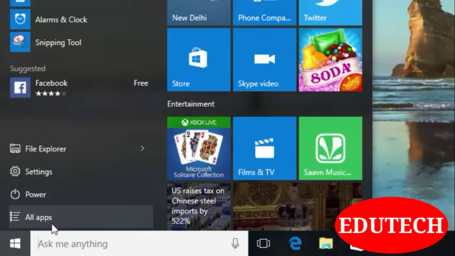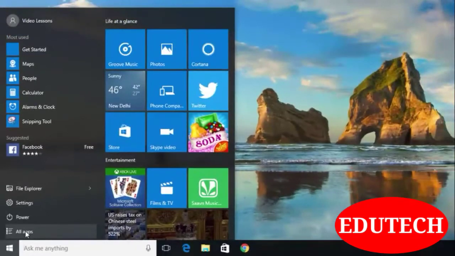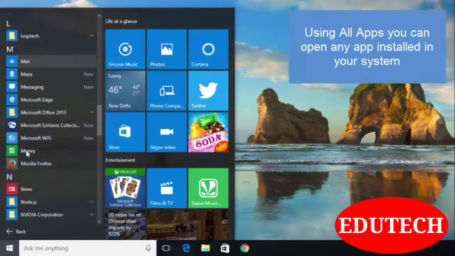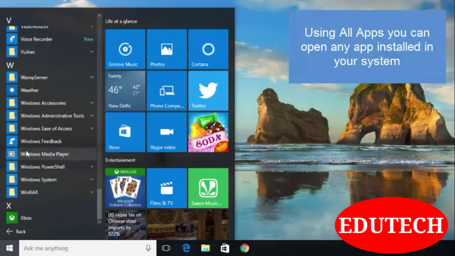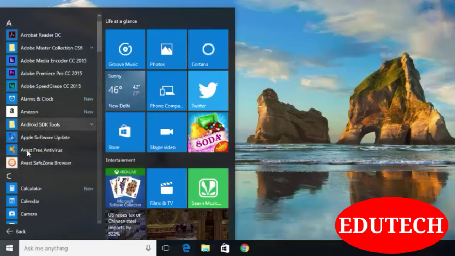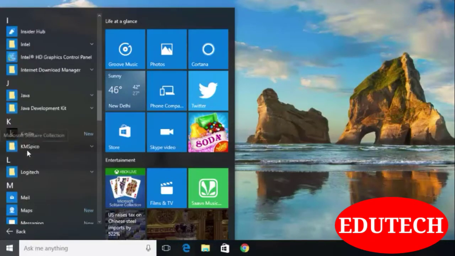And the last option is all apps. Last but not least, with this option you can access various apps. For example, if I want to open VLC media player, then I can click on this all apps button and go through all the applications and look at where VLC media player is located. But I have a very simple way.